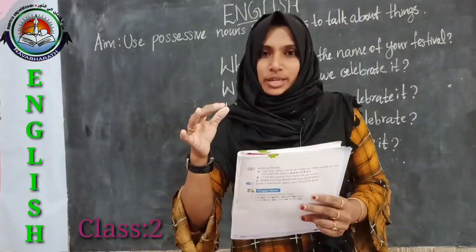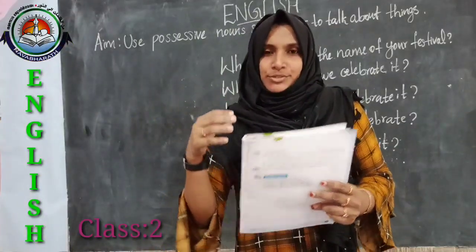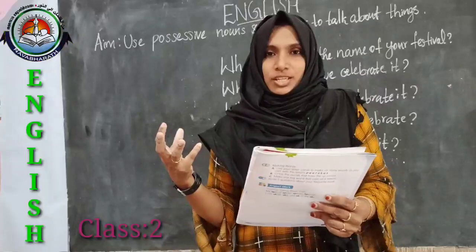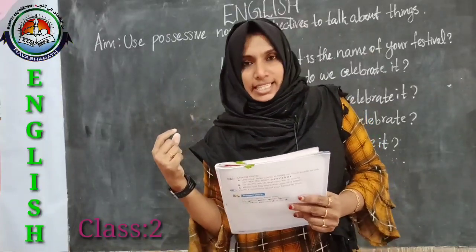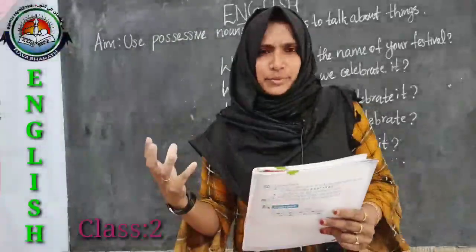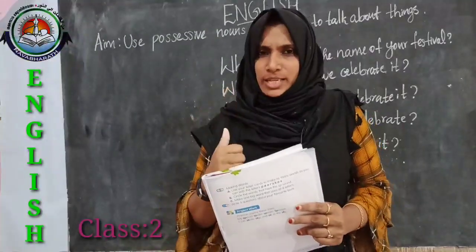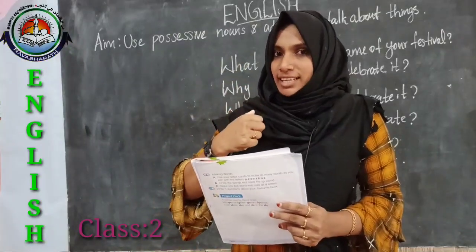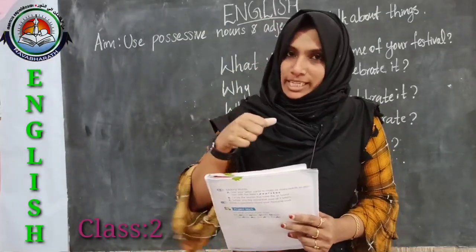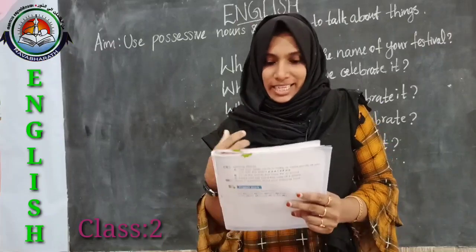Then next you have to write the reason. Why do you like that toy so much? So how can you write that one? This is my favorite one. This is my best one because my parents bought that car for me on my birthday. Like that you can write.